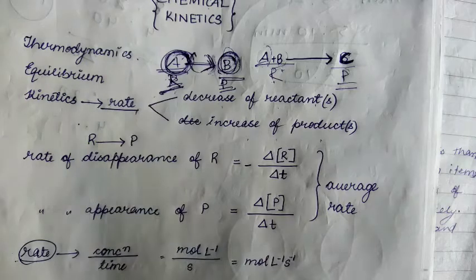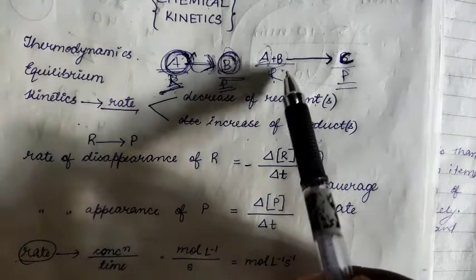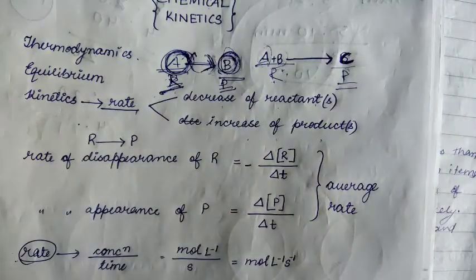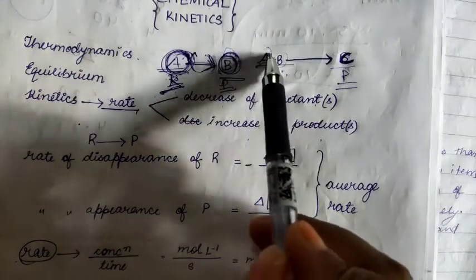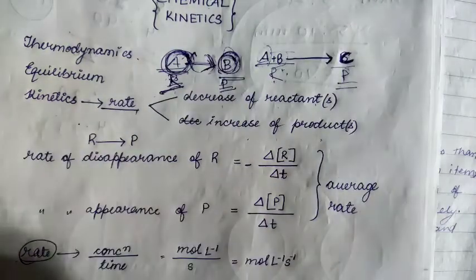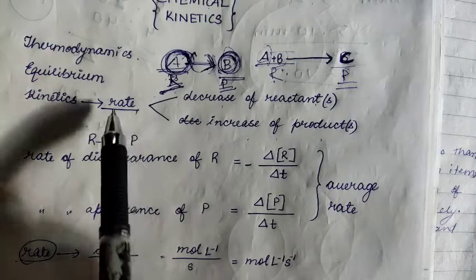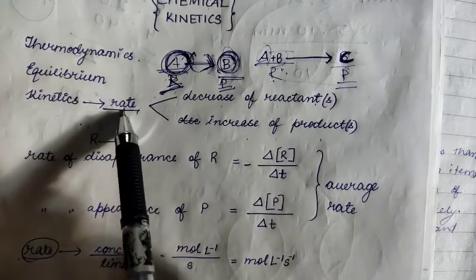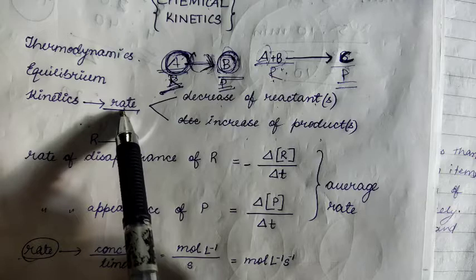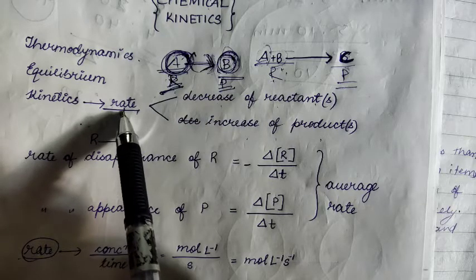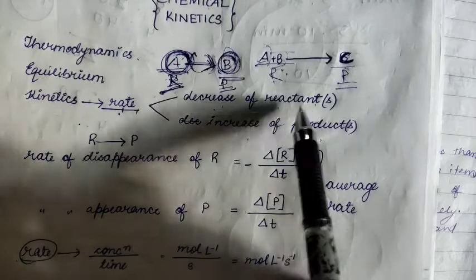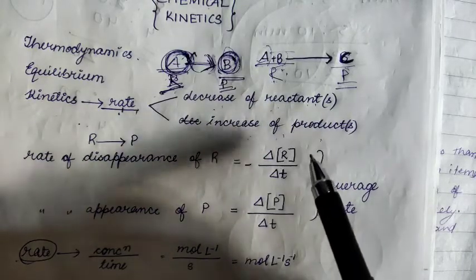When a chemical reaction is done, initially we take the reactants, and after some time we get the product. So what happened to those reactants? They are getting converted to products. So during the course of a reaction, A and B are decreasing while C is increasing. So we can also say that the rate of a chemical reaction depends on the amount of decrease in reactant as well as the increase of the products. Clear?